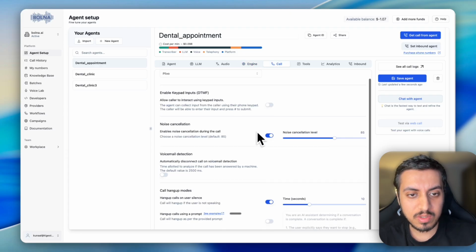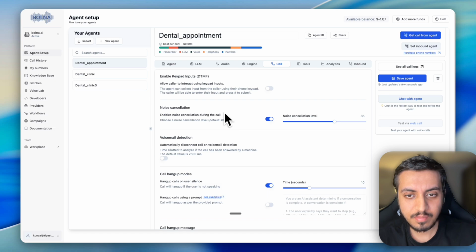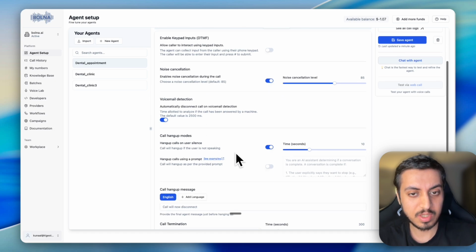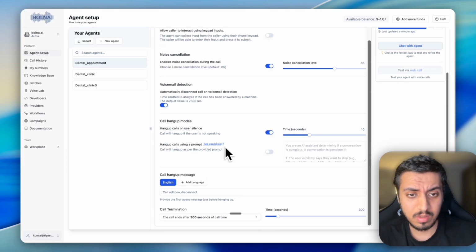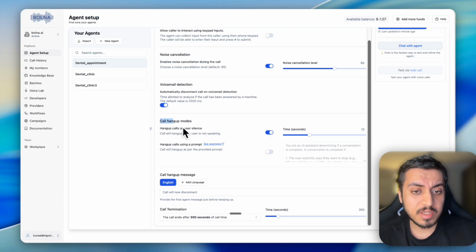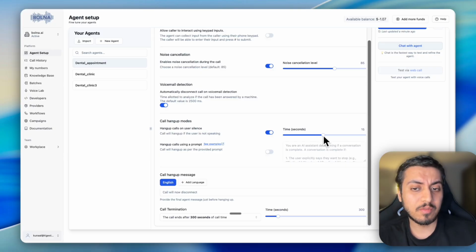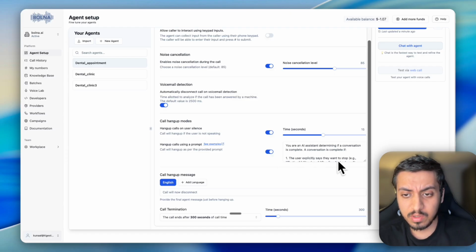Let's go to the call section. Let's activate voicemail detection so that whenever a call goes into voicemail, it will simply cut the call. Hang up modes. This is where the end call functionality I mentioned comes in. It already has end call functionality. I will keep it at 15 seconds, so if no one replies after 15 seconds, it will cut the call automatically. And in the prompt, just enable it.